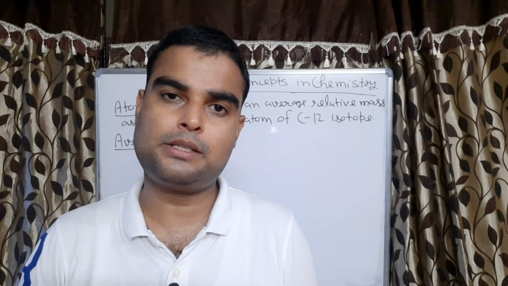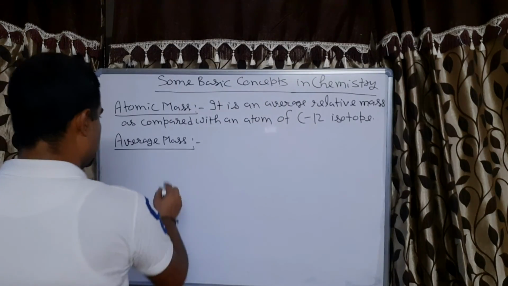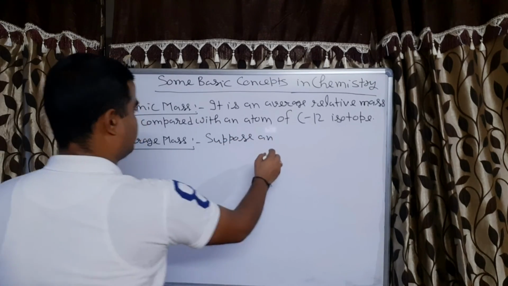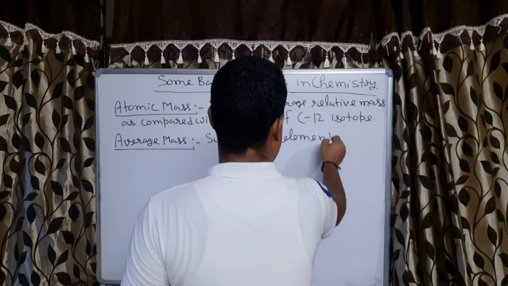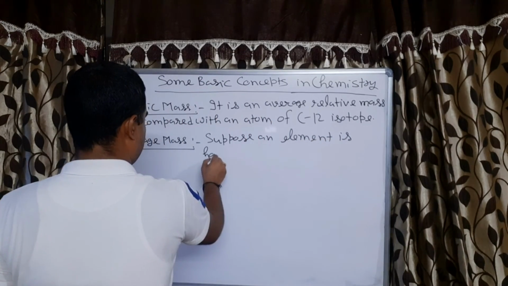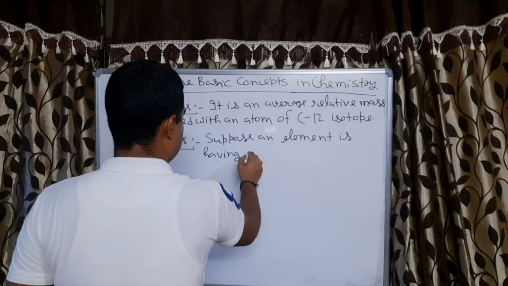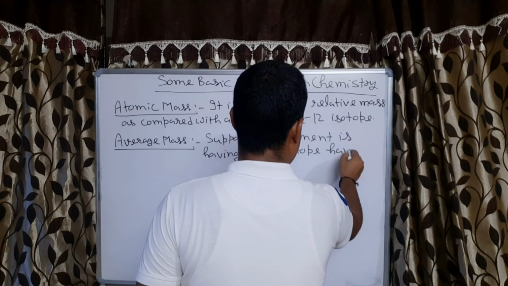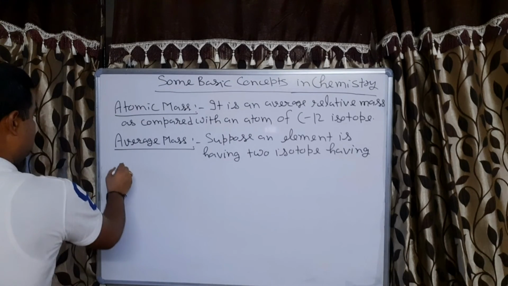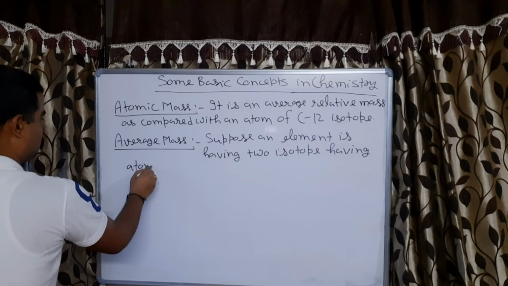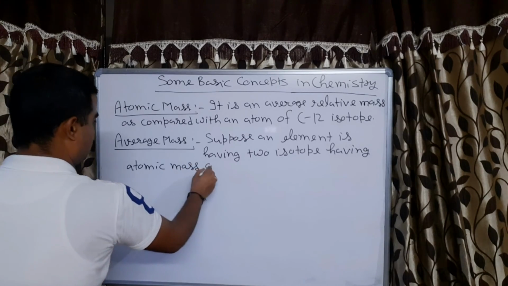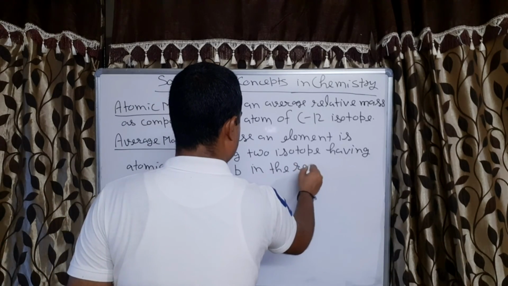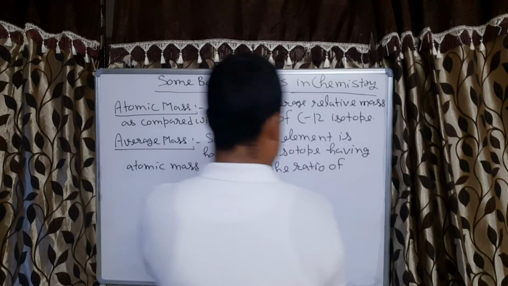Then how to calculate the average mass? One isotope has atomic mass A and another has atomic mass B, in the ratio of m and n.